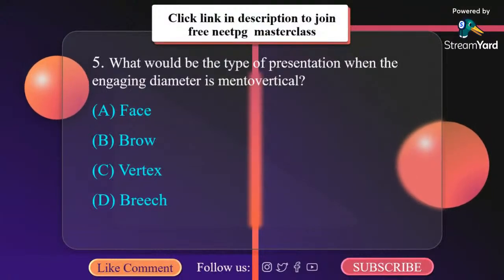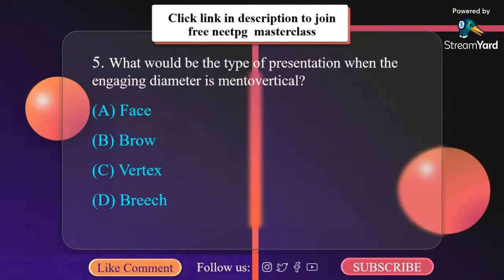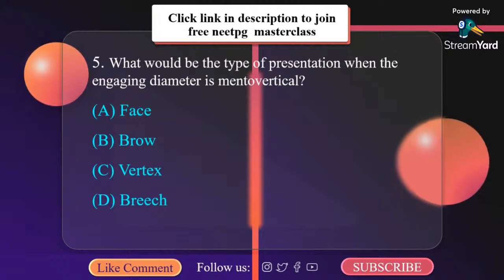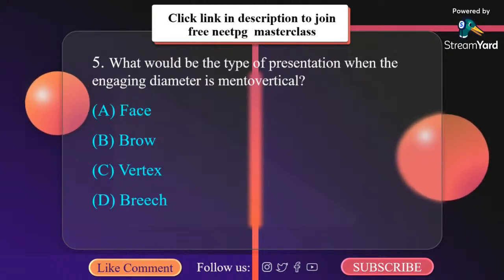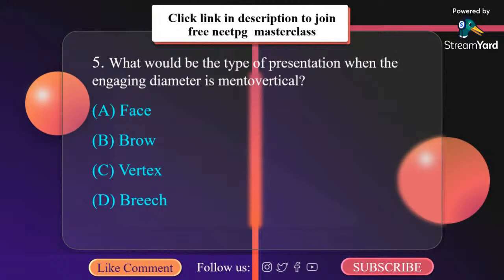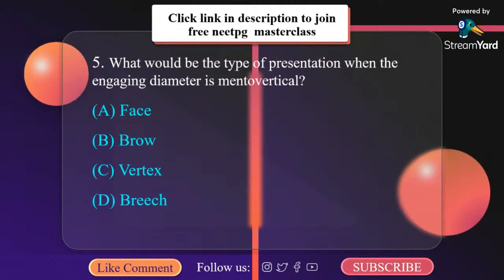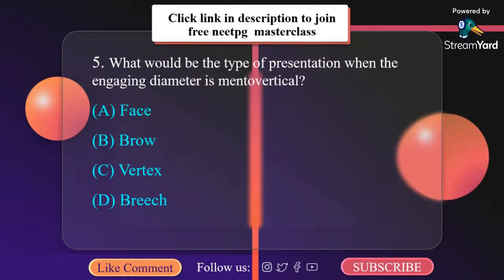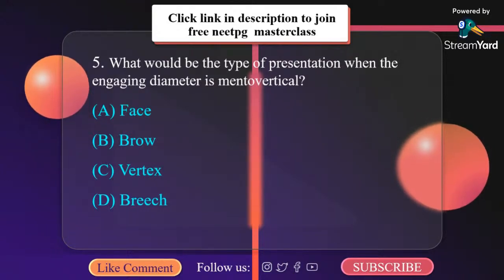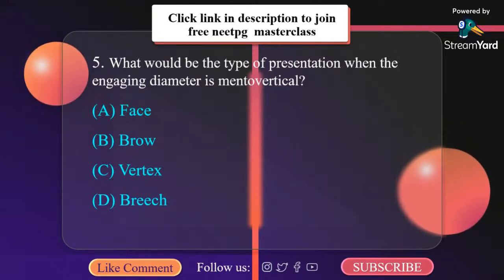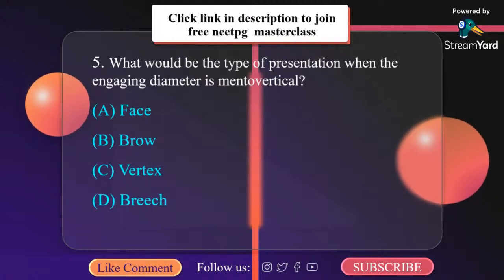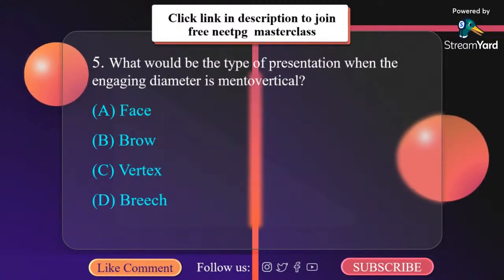What would be the type of presentation when engaging diameter is mento-vertical? A. Face. B. Brow. C. Vertex. D. Breech. In brow presentation, the engaging diameter is mento-vertical 14 centimeter. Brow is the rarest variety of cephalic presentation where the presenting part is brow and the attitude of head is short of that degree of extension necessary to produce face presentation.